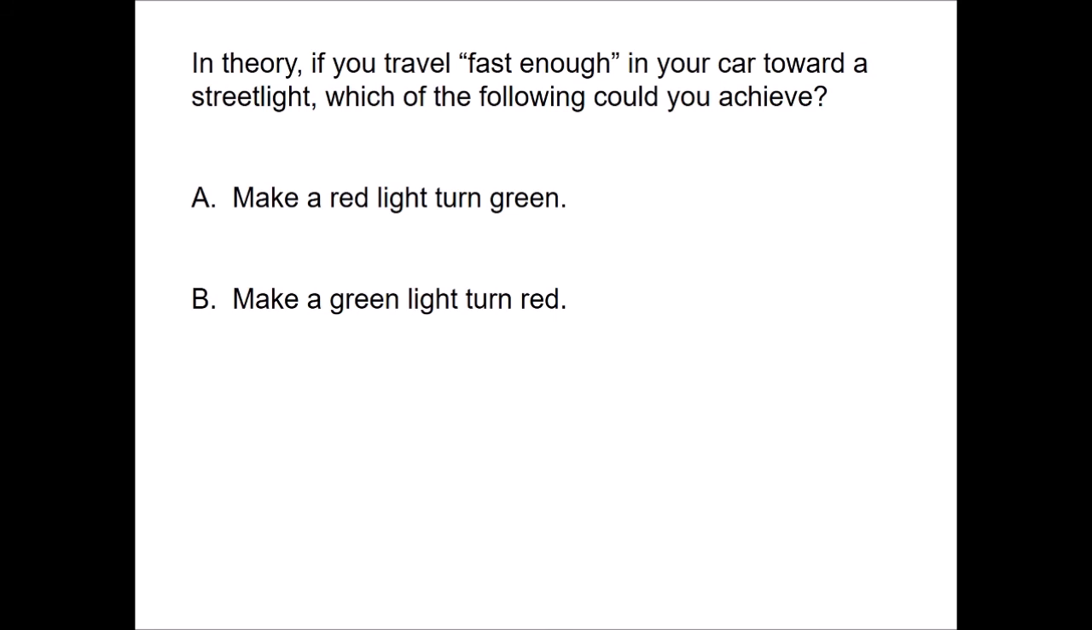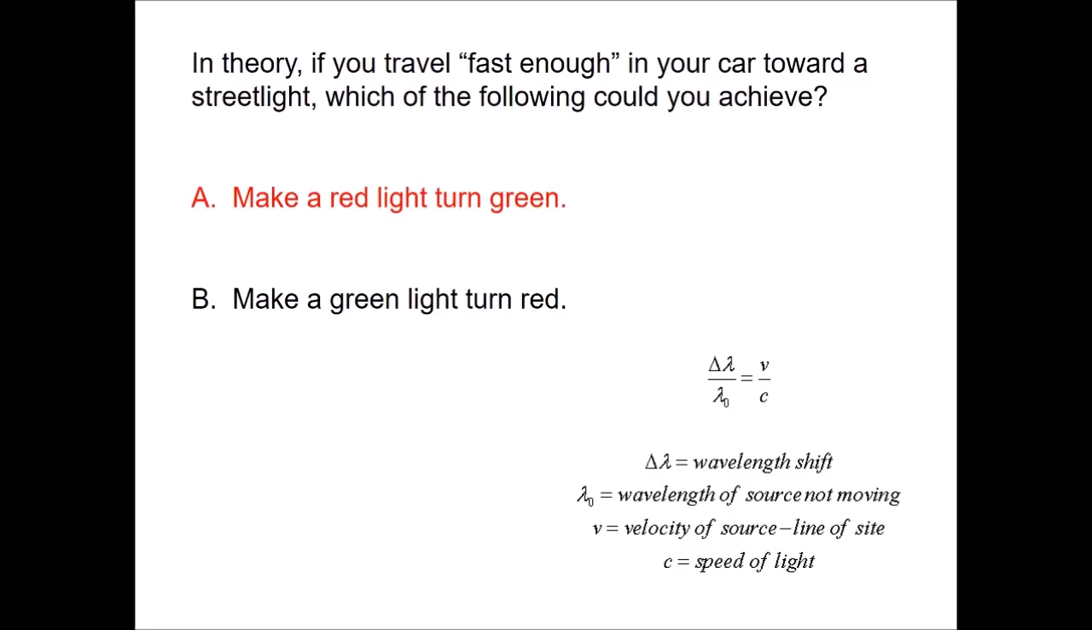All right, last question for you here, and we'll wrap up chapter 5 and we're ready to get into the new stuff, chapter 6 and beyond. In theory, and I cannot emphasize that enough, in theory, if you travel fast enough in your car toward a streetlight, which of the following could you achieve? So think about that for a moment. This is a ridiculous question, but still there's some benefit to thinking about it. The answer here is you can make a red light turn green.